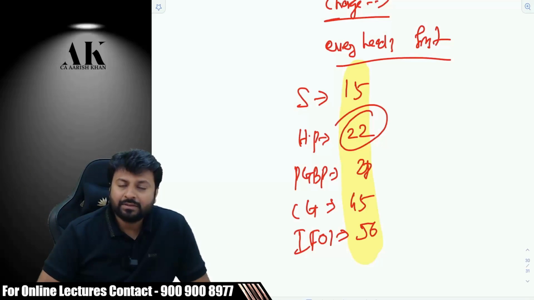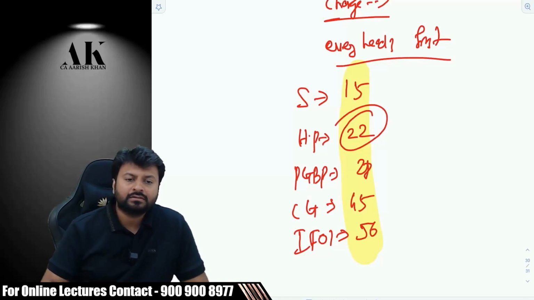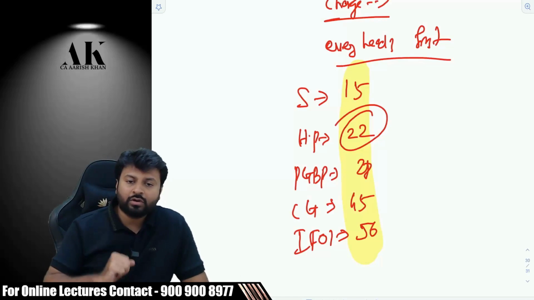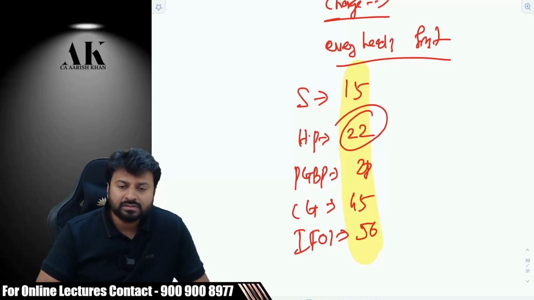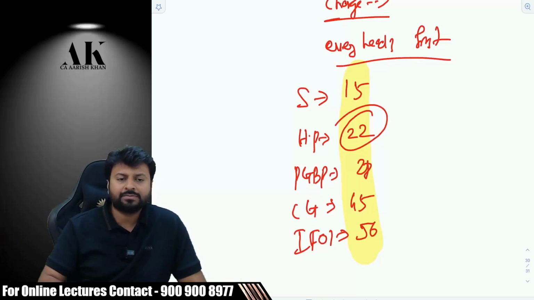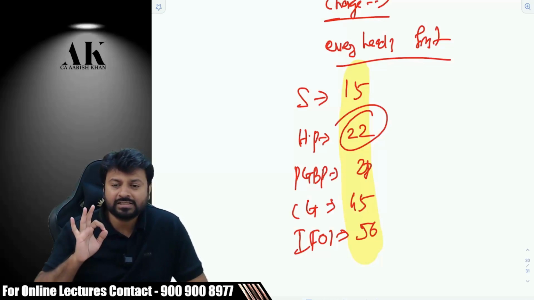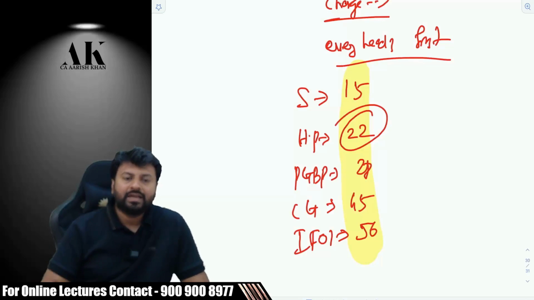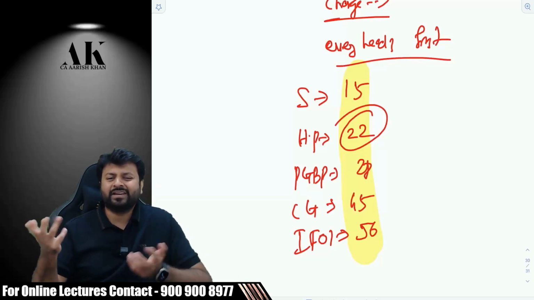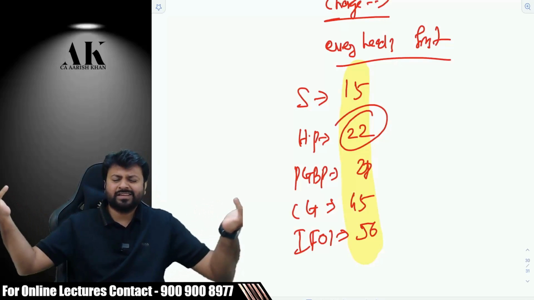Because a lot of times the department sends you a notice and tells you everything is correct, but you have classified the income under the wrong head. And the wrong head would lead to what? Wrong computation. And wrong computation would lead to wrong tax liability. Ultimately, you have to pay what? Tax, interest, penalty, etc. Therefore, having correct classification is absolutely a must. And you guys might be feeling it's very simple to classify an income. Okay, so what is great in that, sir? There's nothing great in classifying income.